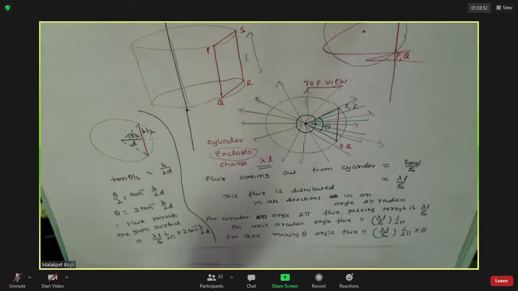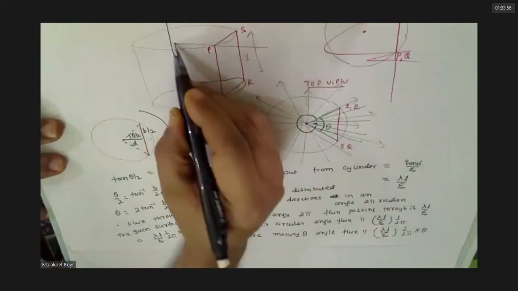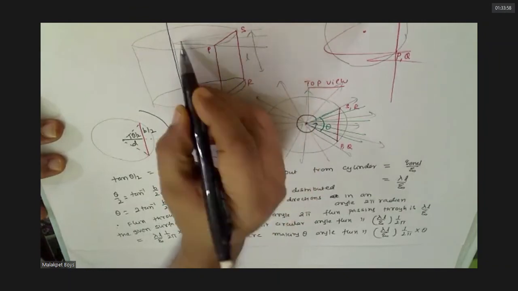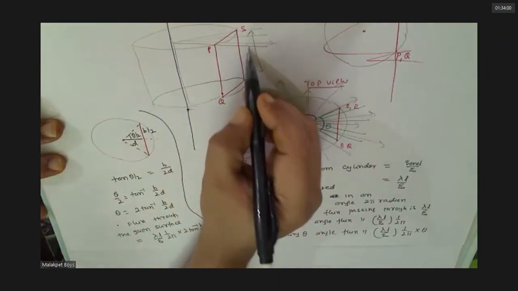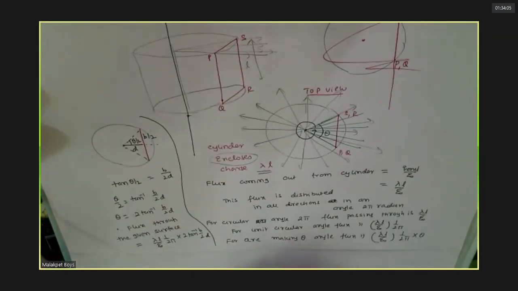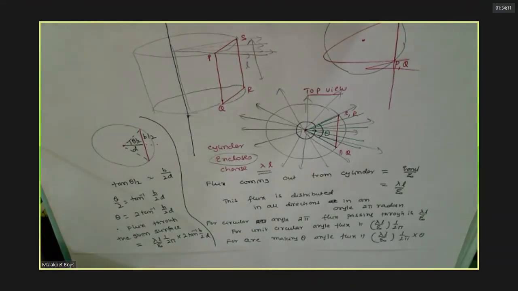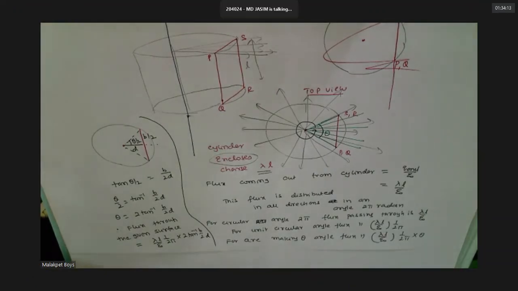We need only the flux that passes through this region, no? Agreed. Go through that. Any doubt is there? Ask. You can ask. I'll repeat once again.